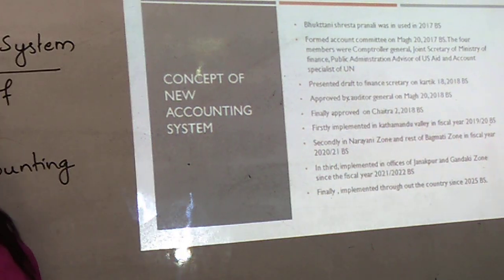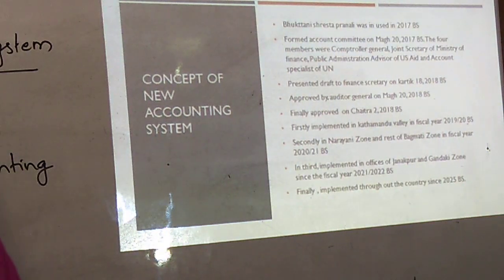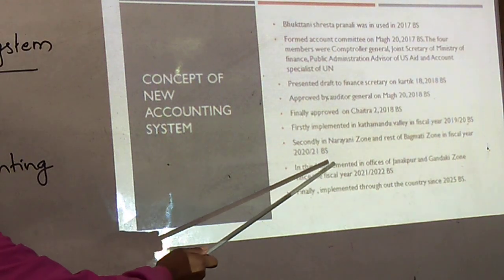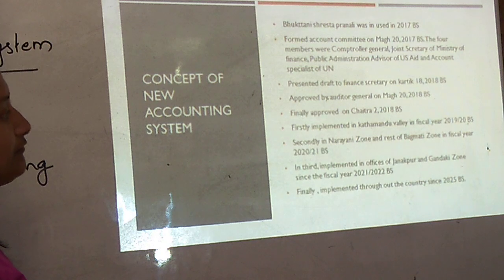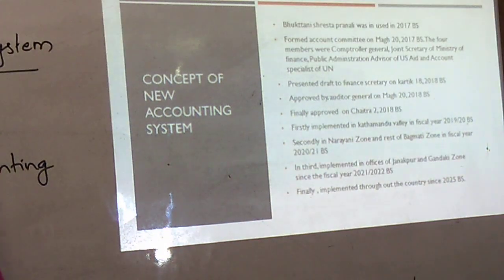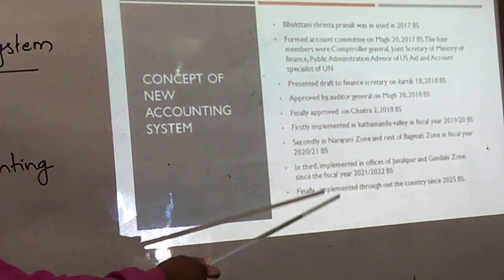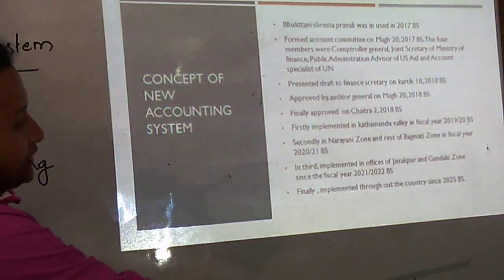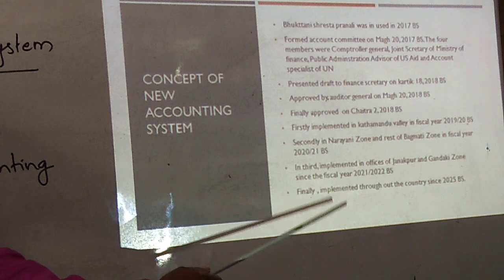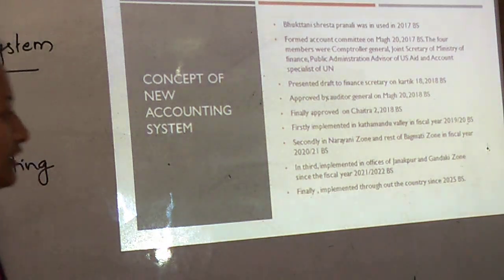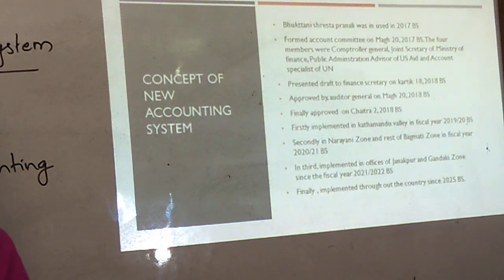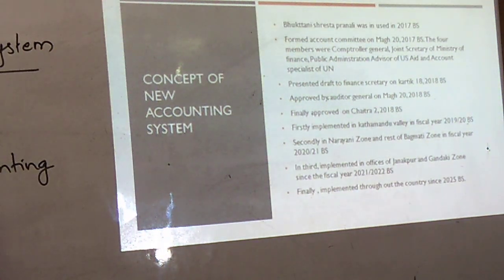This new accounting system has been implemented on a phase-wise basis. First it was implemented in Kathmandu Valley in fiscal year 2019-20 BS, and secondly it was implemented in Narayani zone and the rest of Bagmati zone in the fiscal year 2020-21 BS. In the third phase it was implemented in offices of Janakpur and Gandaki zone since the fiscal year 2021-22 BS, and finally it was implemented throughout the country since 2025 BS.